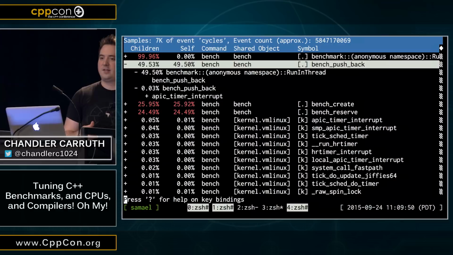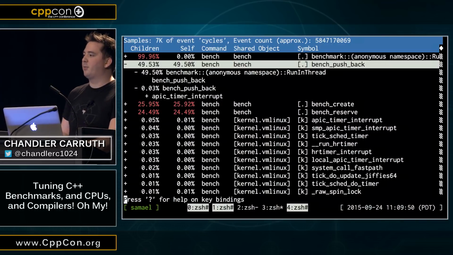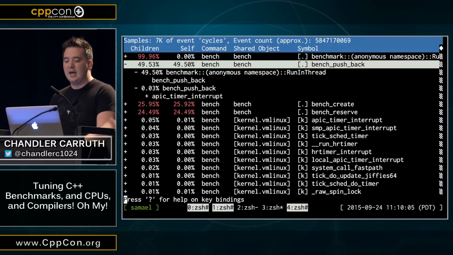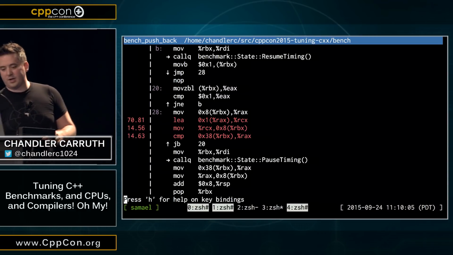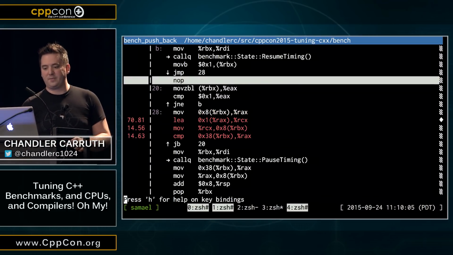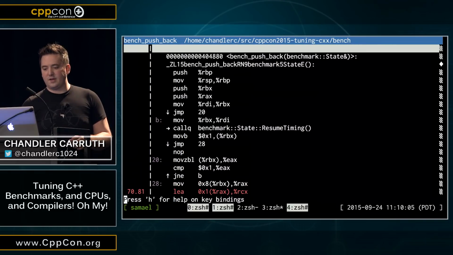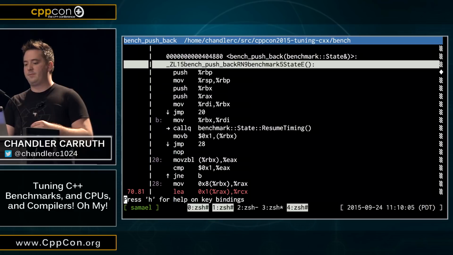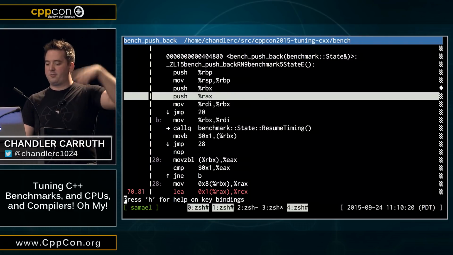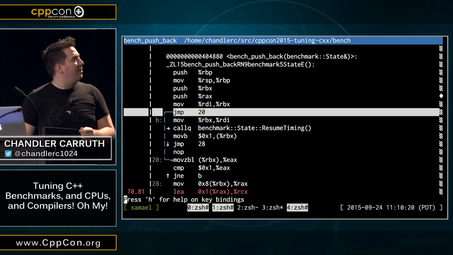Well, okay, so let's dig deep. The way we dig deep in the perf tools, we hit the lovely A key, and it's going to annotate this function, okay? I told you we're gonna look at assembly, so you gotta prepare yourself. Okay, so let's start from the top. Here at the top, we have our function, okay? Now we're gonna come down, we've gotta do a bunch of function call-y stuff, and we have this jump.